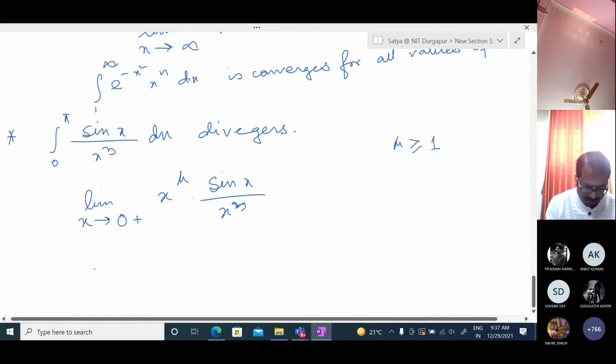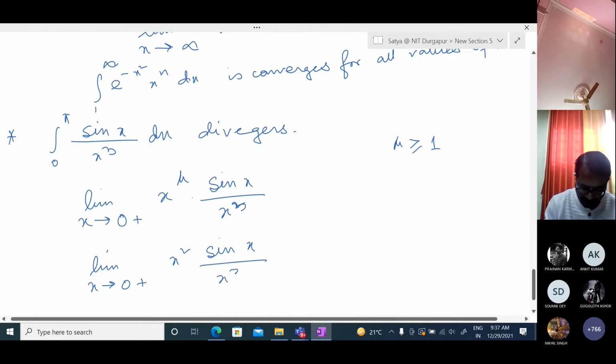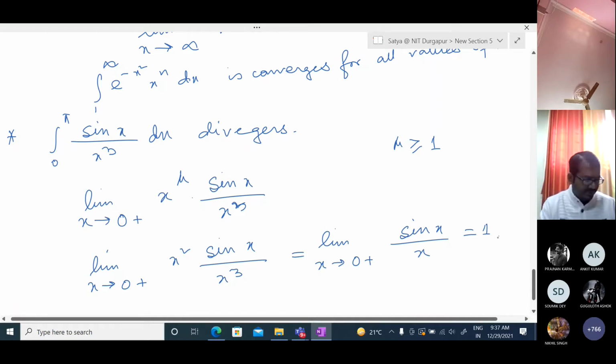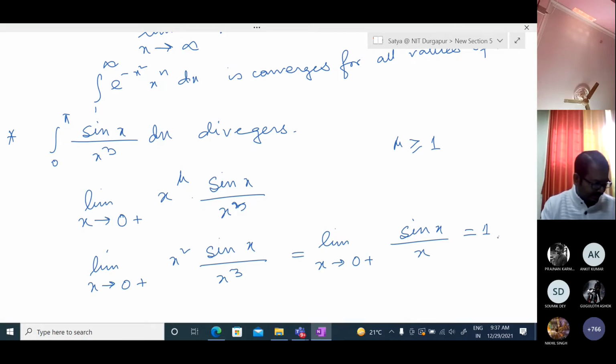Limit x tends to 0 plus of x square sin x over x cube is equal to limit of sin x over x, and you know that this limit is 1, and so we can say that this diverges.